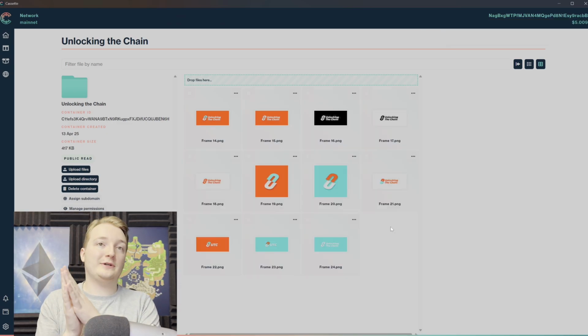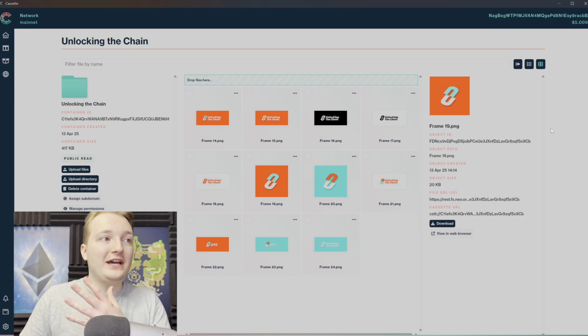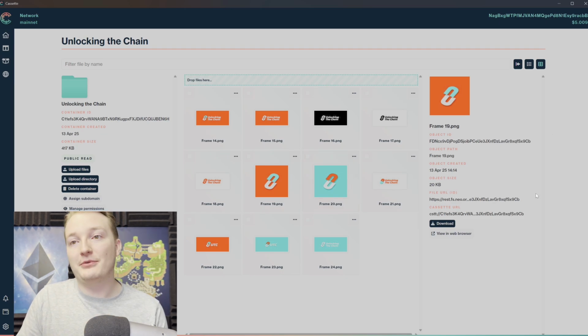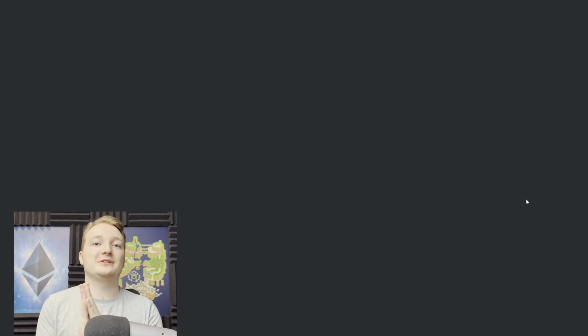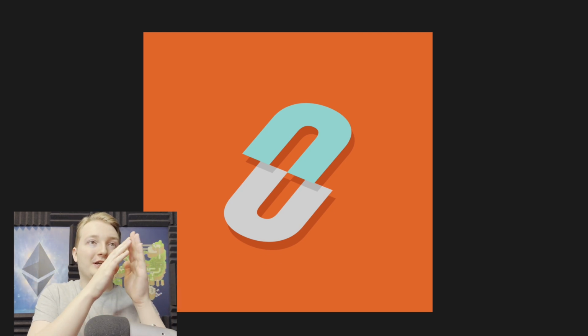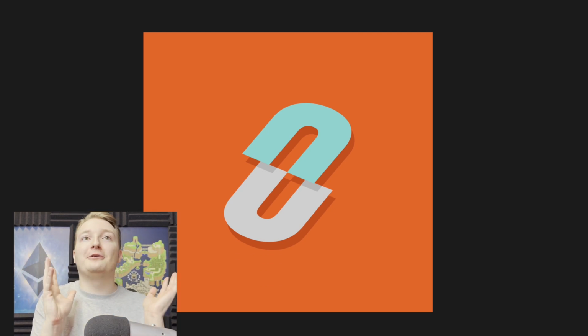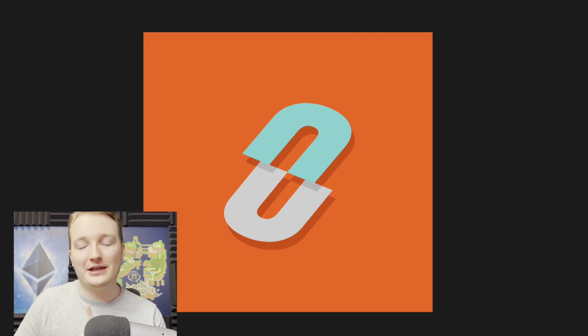All right, so now that I've uploaded the files, you can see there's a bunch of different variations of my Unlocking the Chain logo, all available here now. Let's click one of them. Now you can see the file here. There's a couple things here. One is this file URL. You can click to copy this. Anyone who has access to the internet will now be able to see that one file in its decentralized storage just by following that link. The one thing about that link is it's obviously a big, fat, ugly link with a bunch of random letters for my container and random letters for the actual file on decentralized storage. That's where NeoName service comes into play, but we'll get into that.